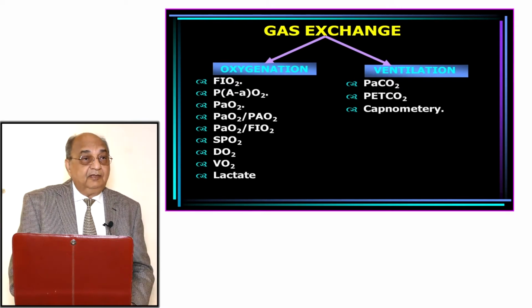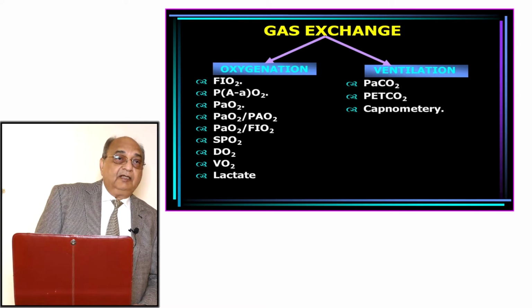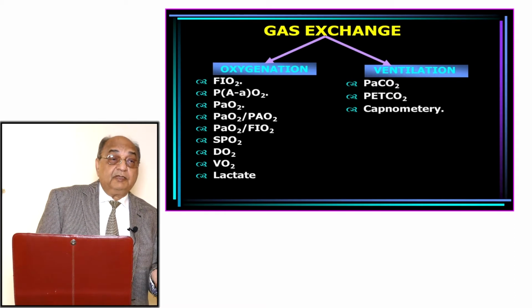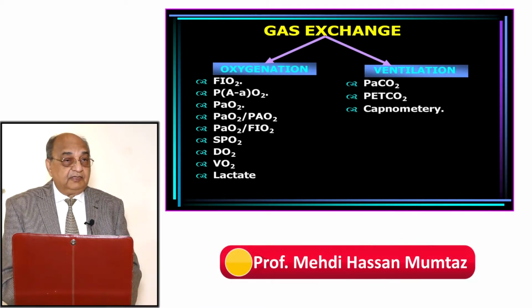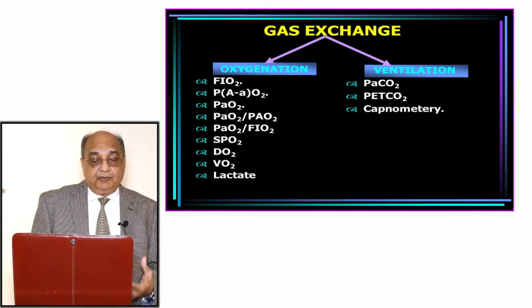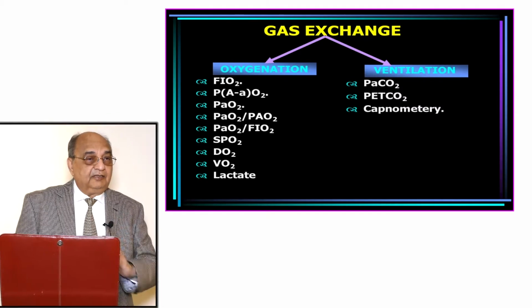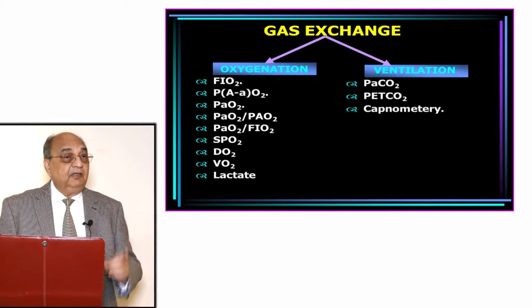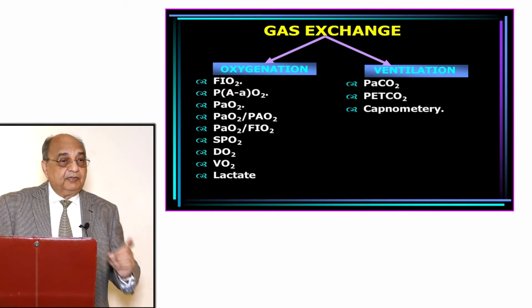Then we look at whether the oxygen has passed through the alveolar capillary pathway to the blood, and what is the pressure of oxygen in the plasma? That is called P small AO2. So it means oxygen traveling there. Then we have to see that this is the partial pressure of oxygen, and this is the amount of oxygen we are giving to the patient. What is the ratio? So we take the ratio of partial pressure of oxygen in the arterial blood by partial pressure of oxygen in the alveoli.